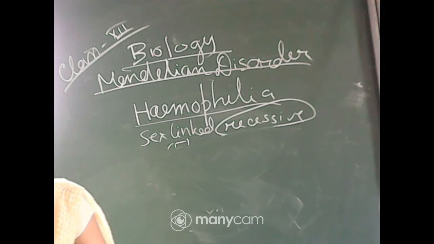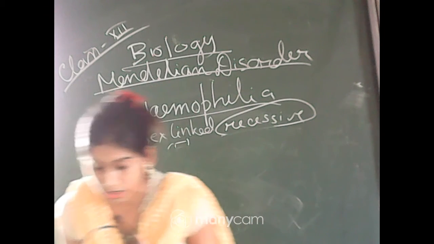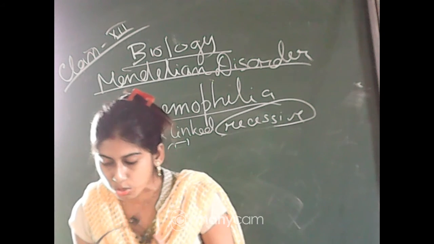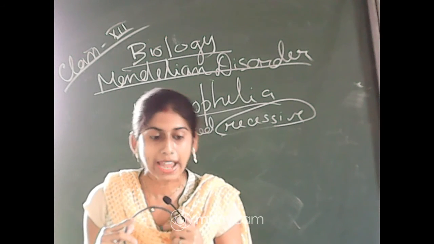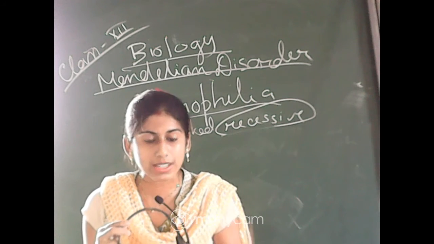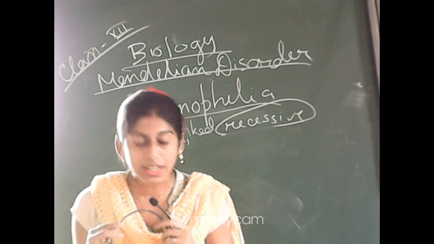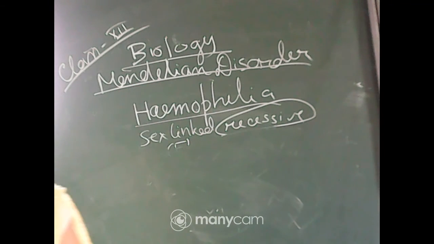This example of hemophilia can be found in Queen Victoria. The family pedigree of Queen Victoria shows a number of hemophilic descendants, as she was the carrier of the disease. I have shown you how, from the carrier, the descendants may be affected. So that is the example, and that is all about hemophilia.